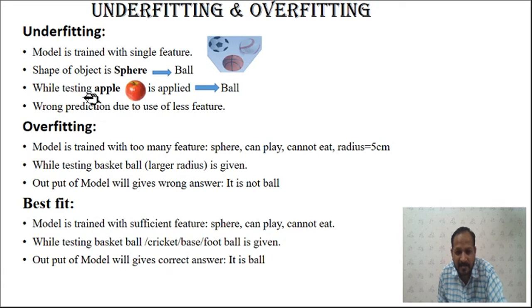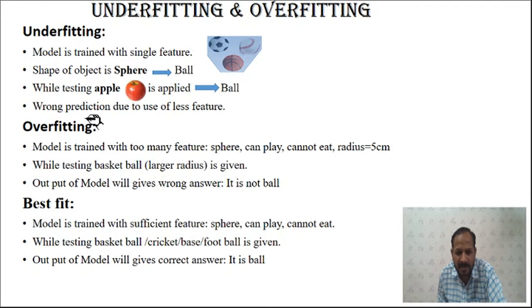But while testing, what I have done is I have applied an apple, which has the sphere shape. Still, our model will give the output that it is the ball. So this will give the wrong prediction. Why is it a wrong prediction? Because we have used only the single parameter, which is insufficient to classify whether the object is a ball or not. Because of this, anything you give with a sphere shape, it will give the output that it is the ball, and it will give you the wrong answer.